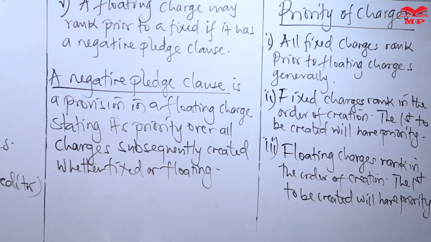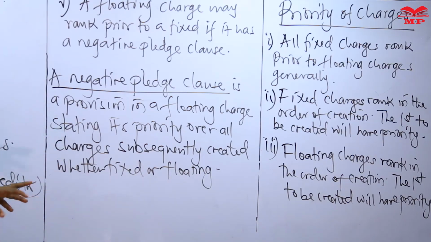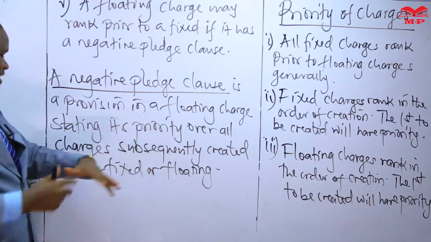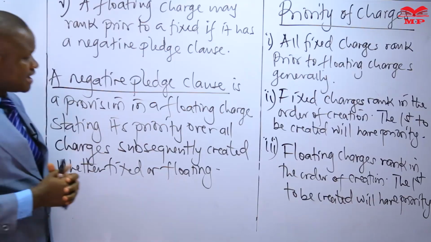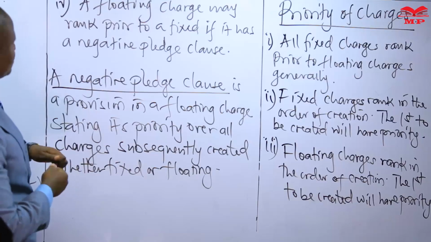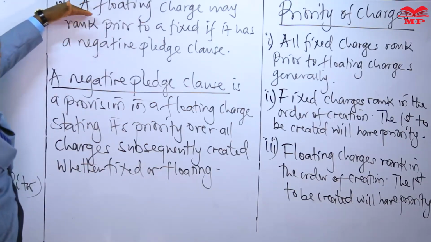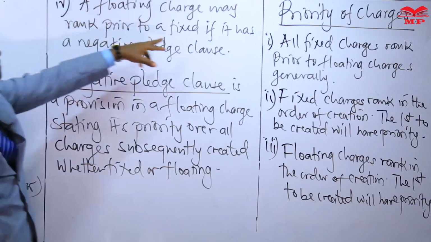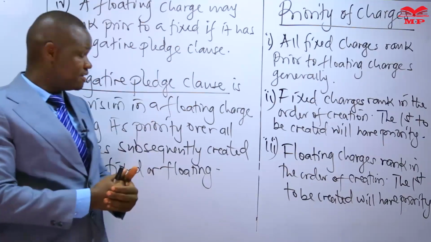A provision in a floating charge stating that it has priority over all charges subsequently created, meaning created after it, whether they are fixed or they are floating. So this fourth rule, this should be number 4, this fourth rule on the priority of a floating charge, is a floating charge having priority over fixed charges that are created after the floating charge.